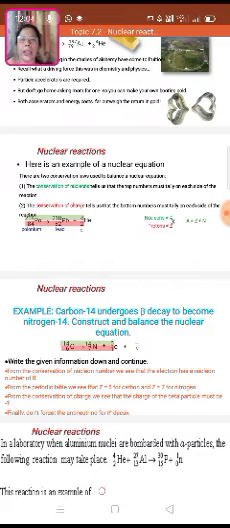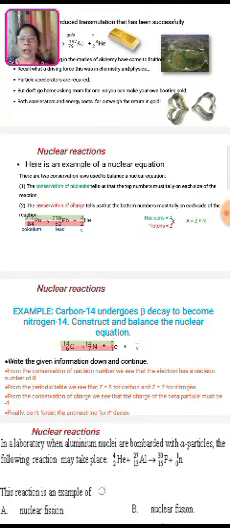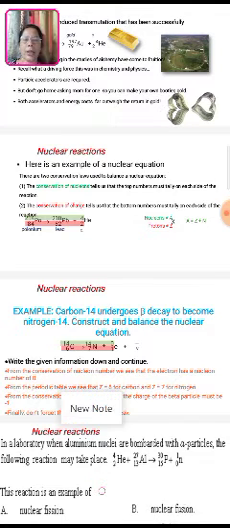Nuclear reactions. Here is an example of a nuclear equation. There are two conservation laws used to balance a nuclear equation. One is the conservation of nucleons, which tells us that the top numbers must tally on each side of the reaction, and the conservation of charge tells us that the bottom numbers must tally on each side of the reaction. So polonium is converted into lead and an alpha particle. Nucleons A, protons Z, A equals Z plus N.